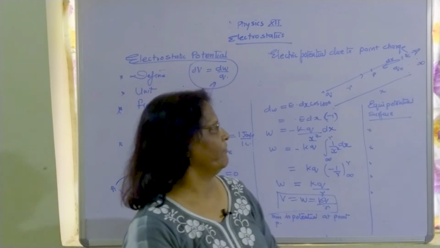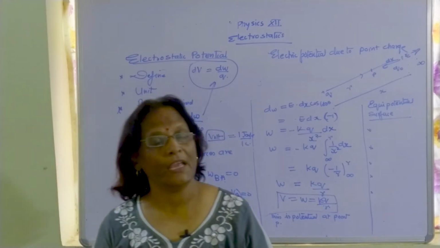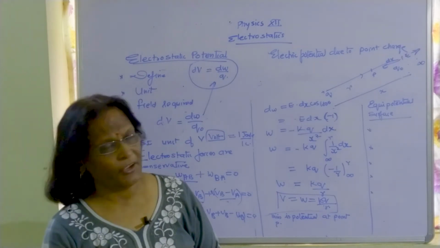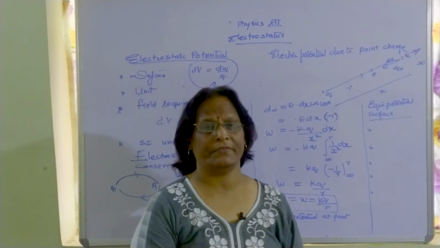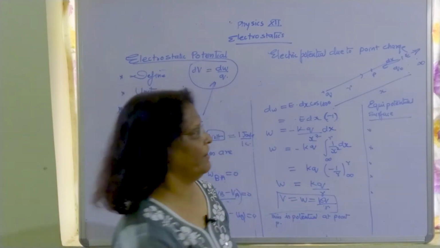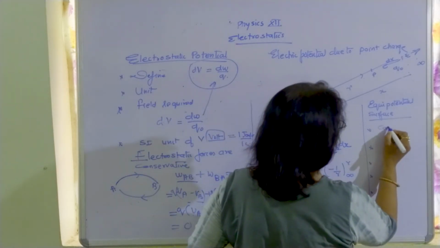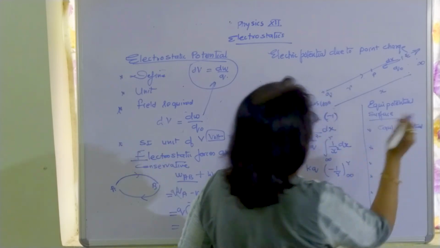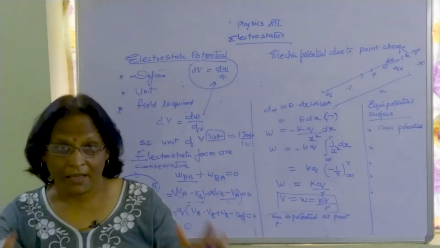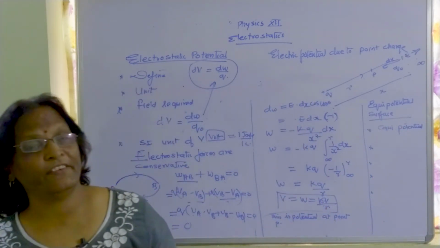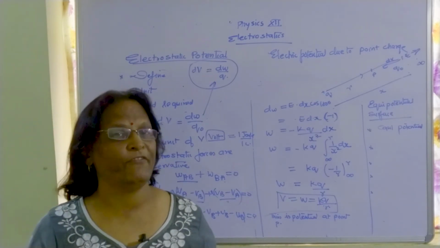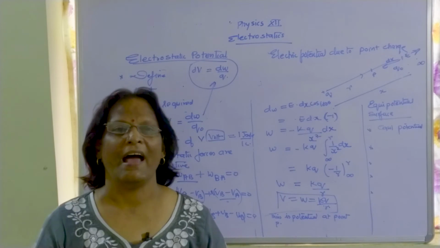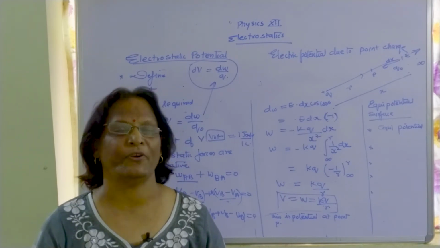Now, we have one more part. We have equipotential surfaces. What do you understand by equipotential surface? Suppose all over the surface of a body the potential is constant, the same. Then we can say that the surface is an equipotential surface.